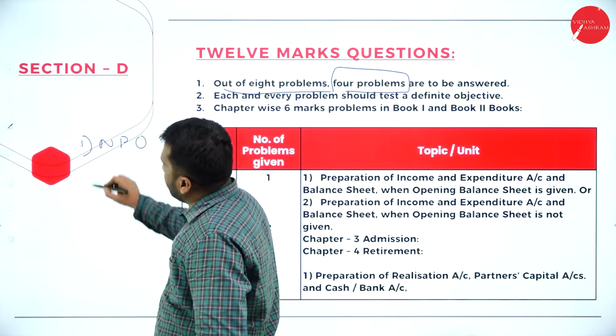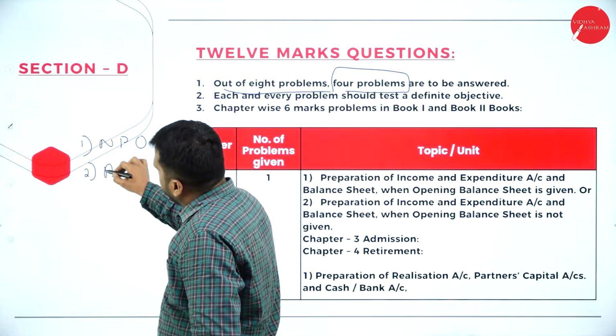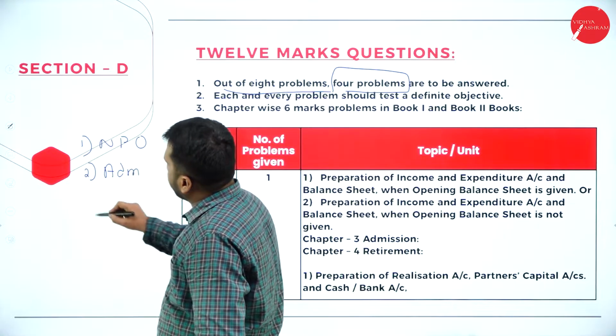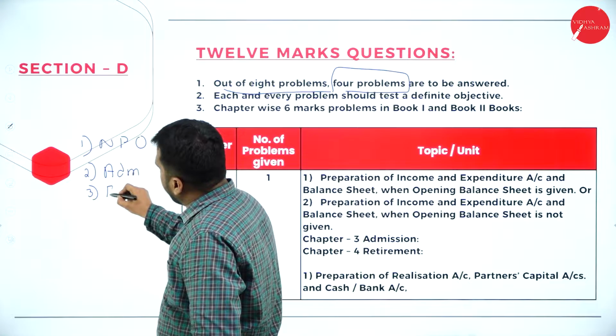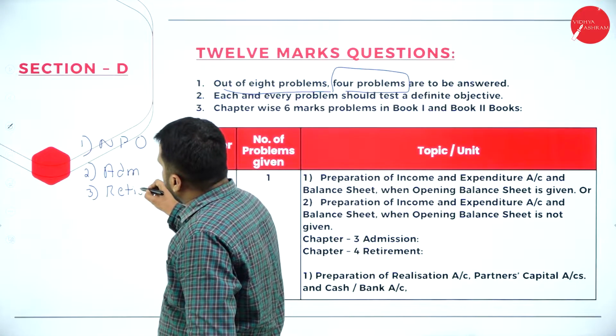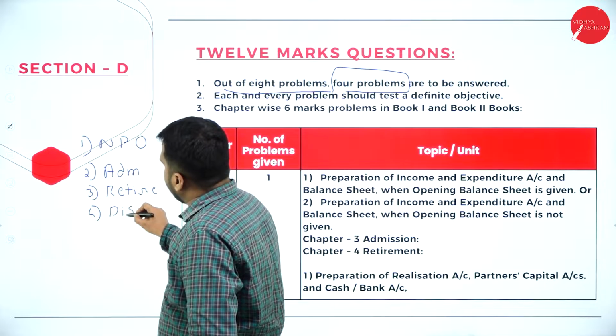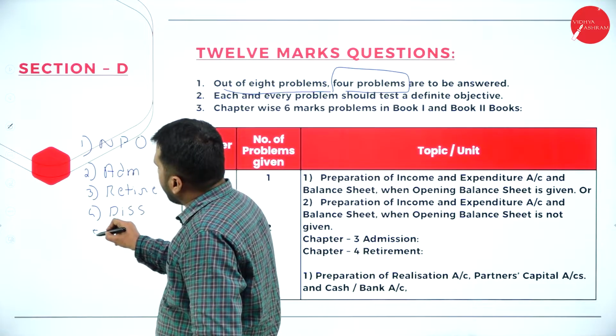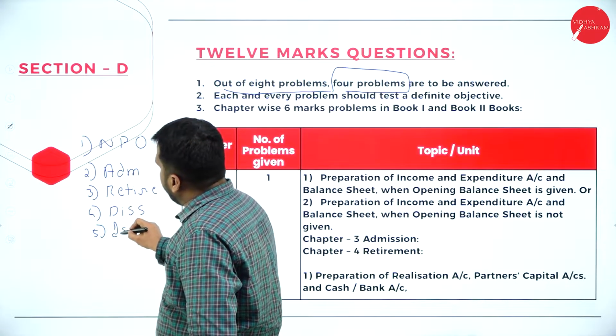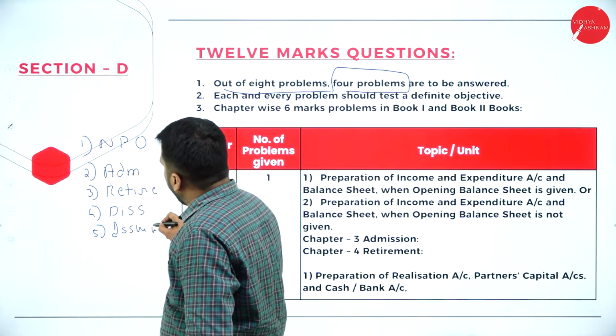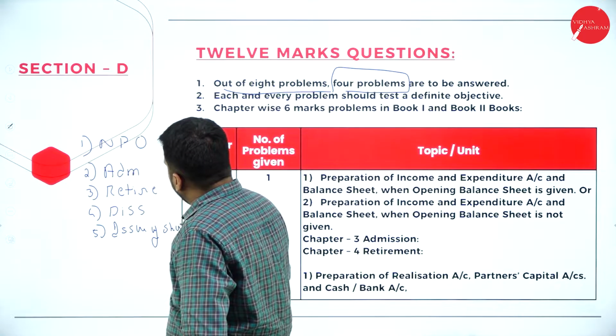non-profit organization. Second one, admission of a partner. Third one, retirement of a partner. And the fourth one, dissolution of partner. Fifth one, issue of shares.